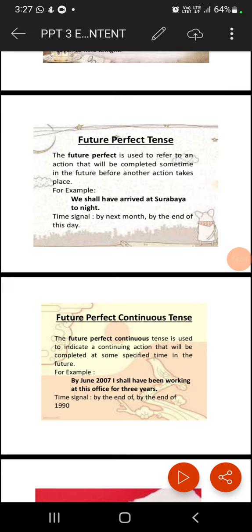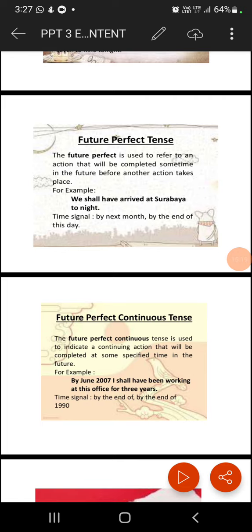So these kinds of words come under the category of future perfect continuous tense. The thing is not completed here; the thing is perfect, but the action is continuing, so it comes under future perfect continuous tense. So the future tense and every tense ends here.